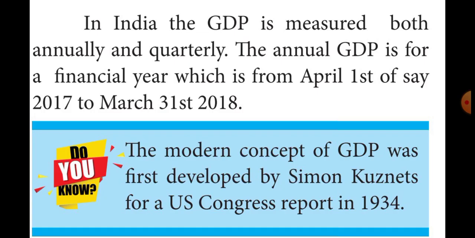Then the modern concept of GDP was developed by Simon Kuznets for a US Congress report in 1934. The modern concept of GDP: first, who developed? Simon Kuznets. Simon Kuznets gave the report to the Congress in the US in the year 1934. Okay. Can you understand, students?